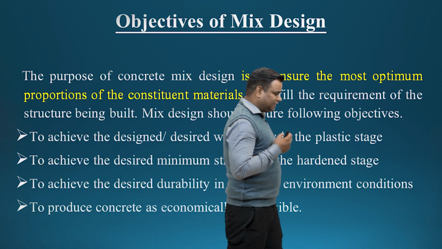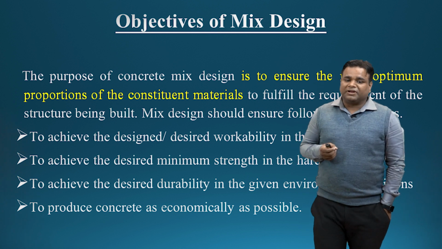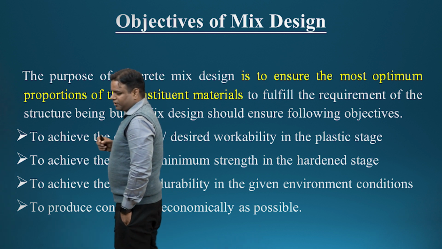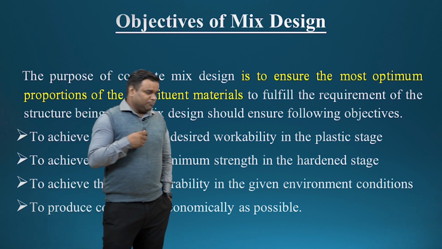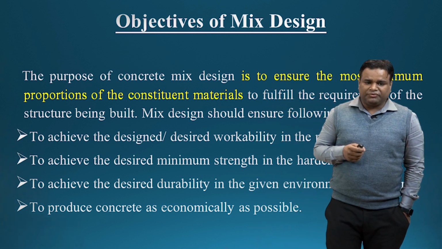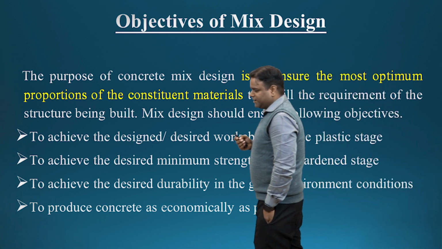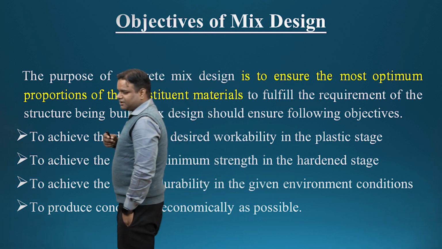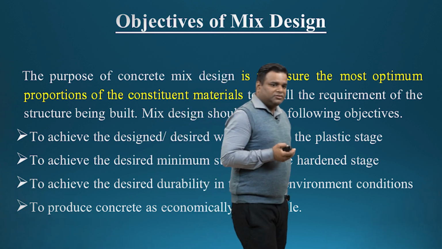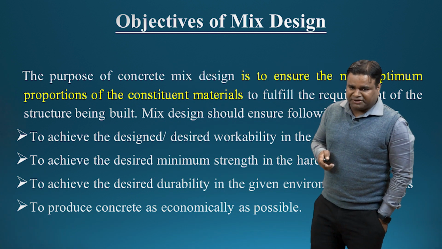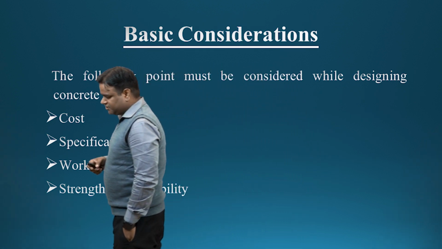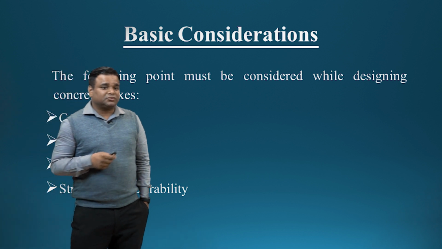The next thing is to get the concrete as economically as possible. So we have to make the concrete economical. If you are using more cement, the cost of concrete will increase. So we have to see whether the concrete is being made economically or not. So these are the four objectives. We have to ensure the optimal proportion of the constituent materials.